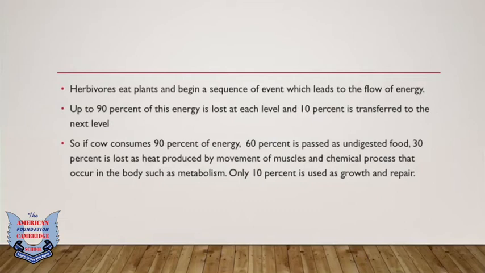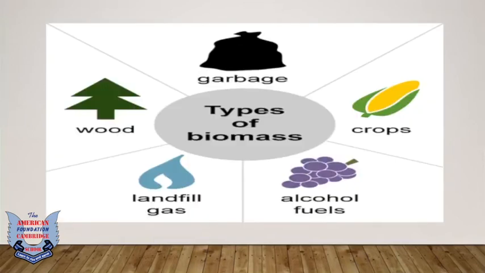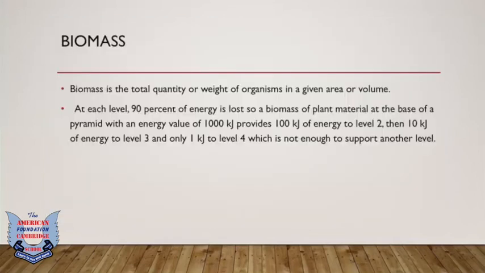And then the chemical processes that occur in the body, such as metabolism, also consume that 30% of the energy, which is lost as heat produced by all those processes. Then only that 10% which is left is used as growth and repair. So here I've included a picture which gives a quite clear definition of what biomass is. Here we have garbage, crops, alcohol fuels, landfill gas, wood. We'll study what is biomass in the next slide.